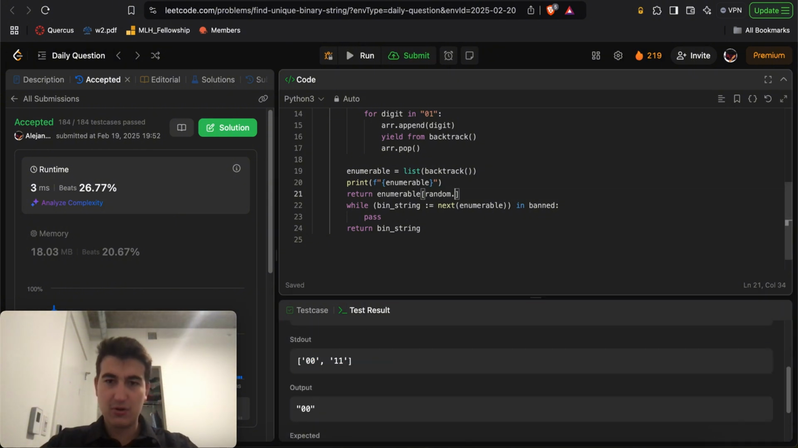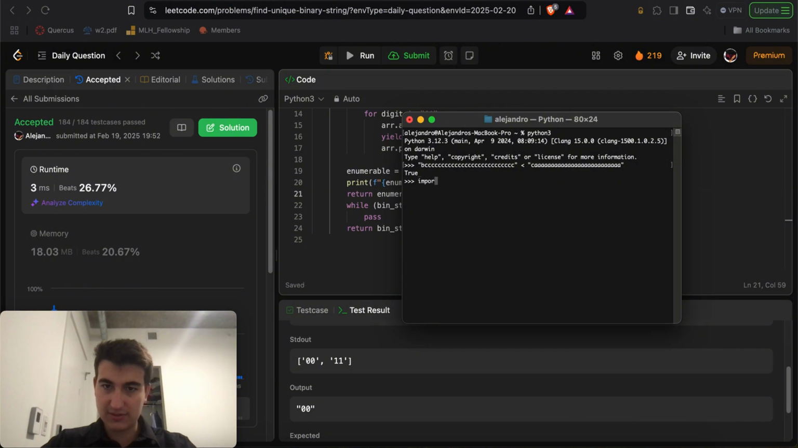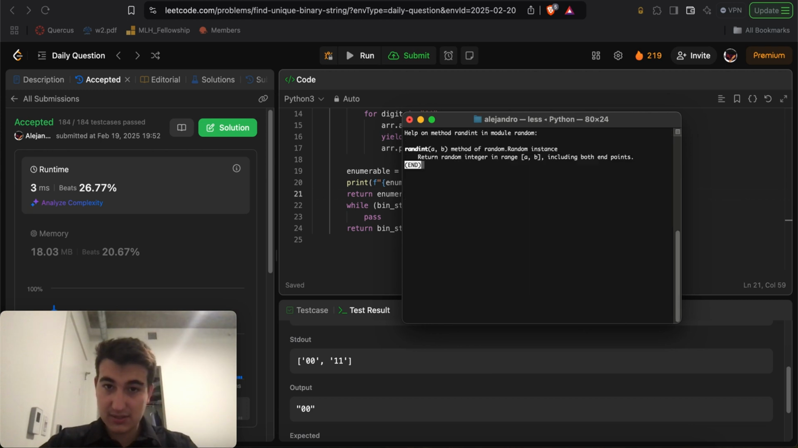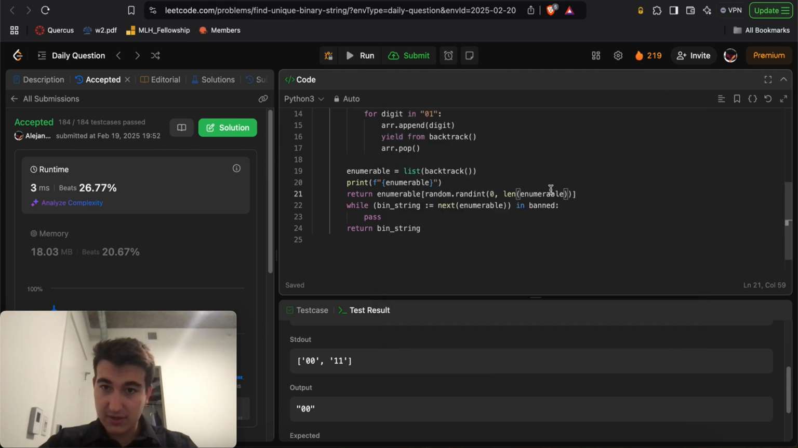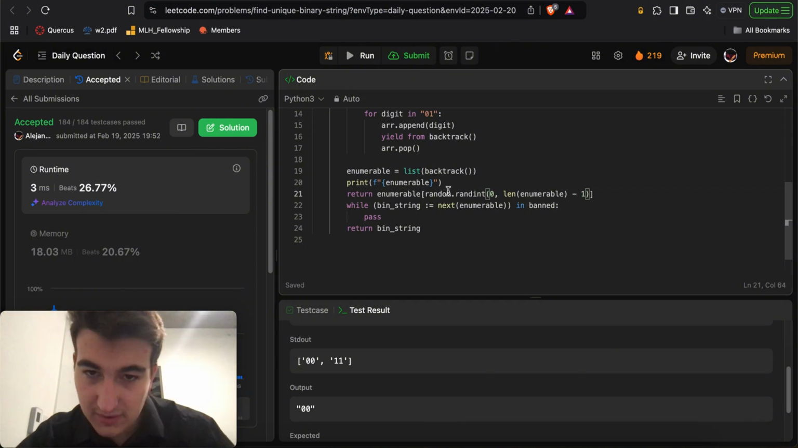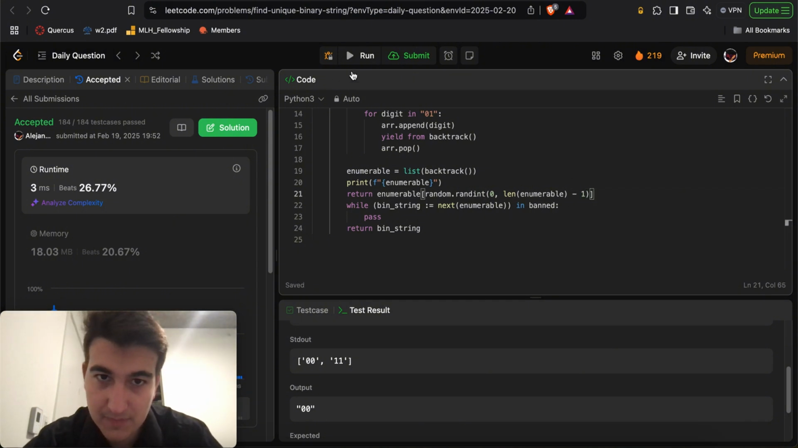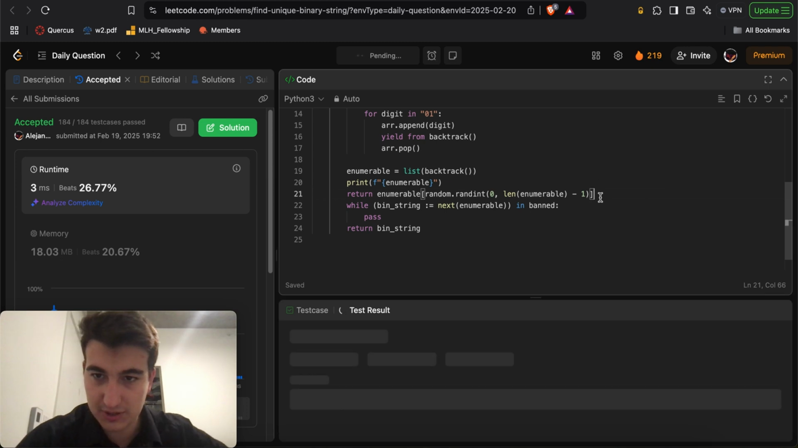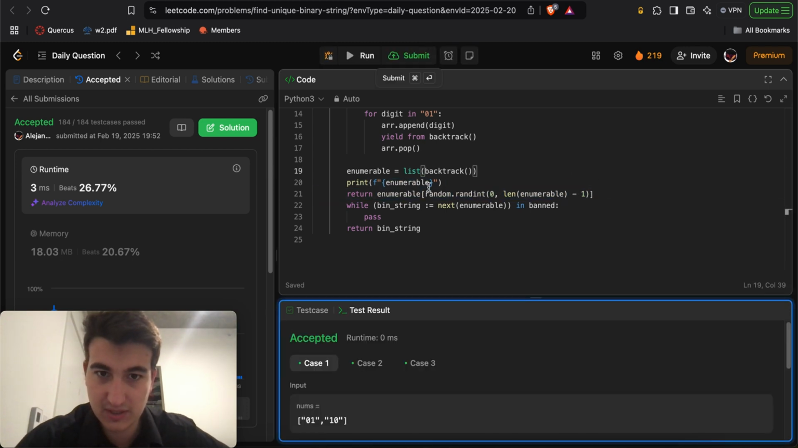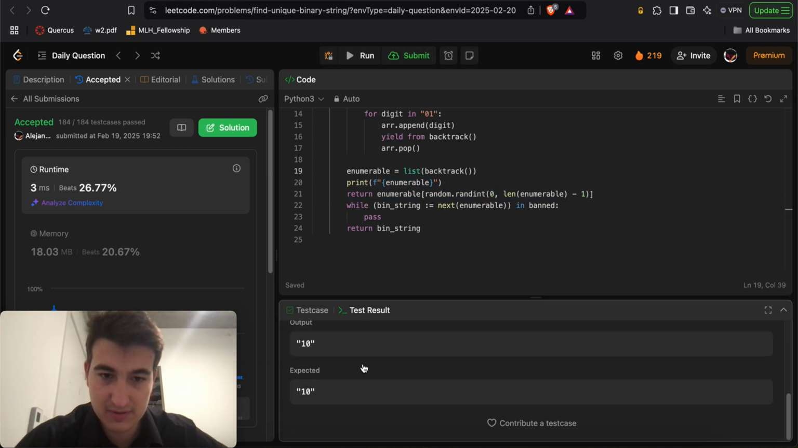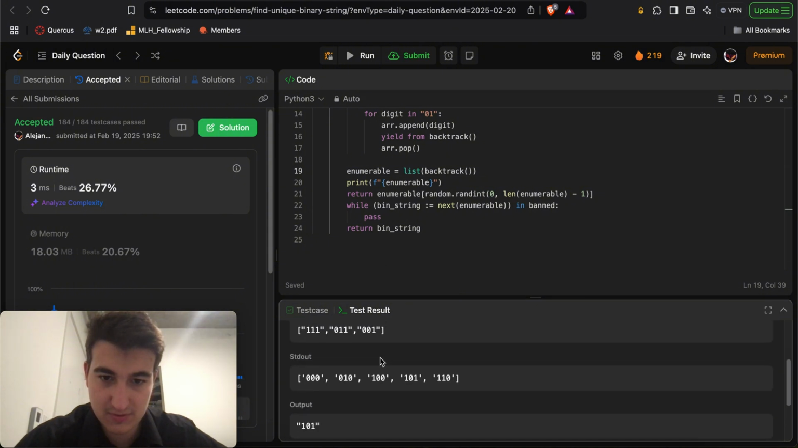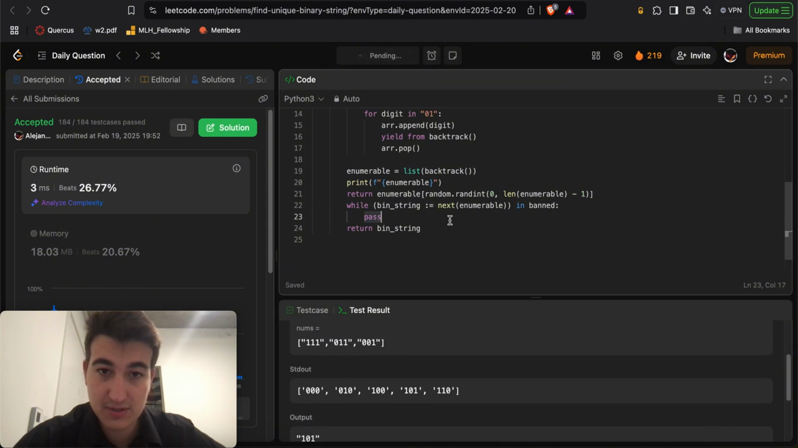So here I could do random.randint 0, length of enumerable, right? And here let me do, oh, this is from the previous day. Import random, help, random.randint. Okay, A to B. So here we'll do this minus 1. Yep, right? And something like this will work. Yep. 0, 0, 0, 1, 0, 1. Yeah. Sweet.